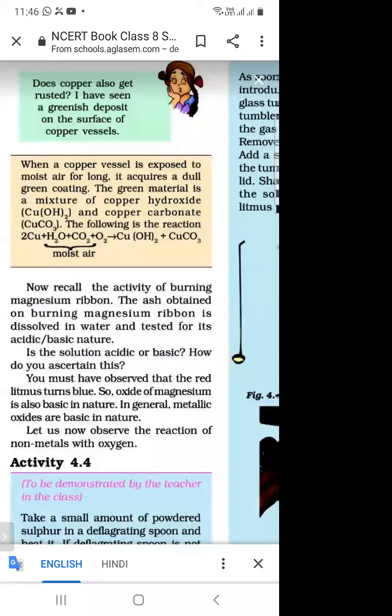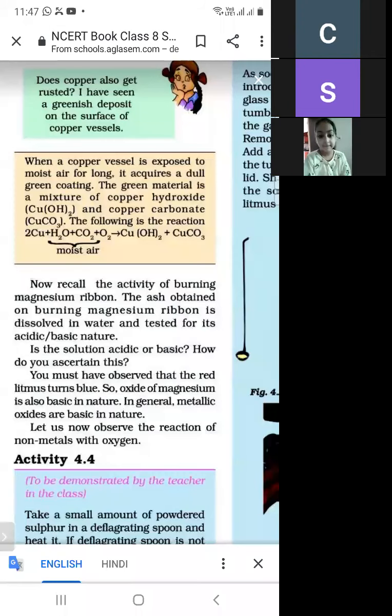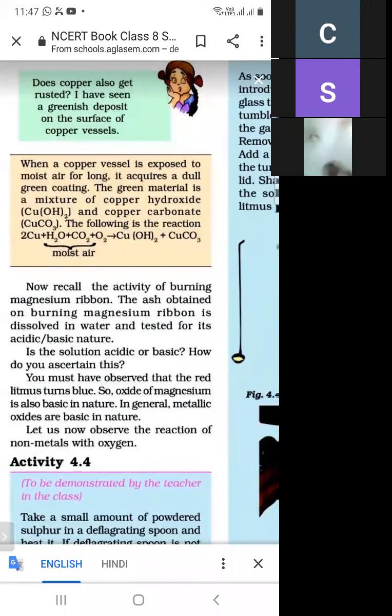When we burn magnesium ribbon, magnesium oxide is formed. And when magnesium oxide is dissolved in water, what is the observation? All metallic oxides are basic in nature. So after concluding this activity, what is the result? All oxides of metals are basic in nature. This is what we have proved in this activity.